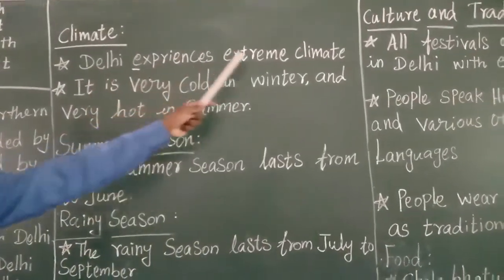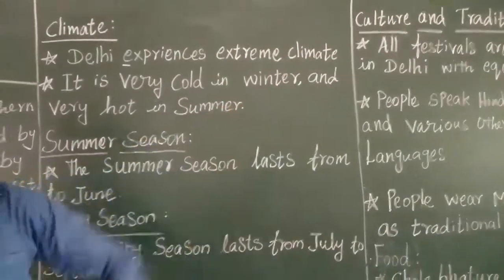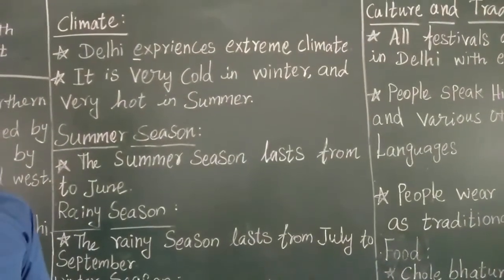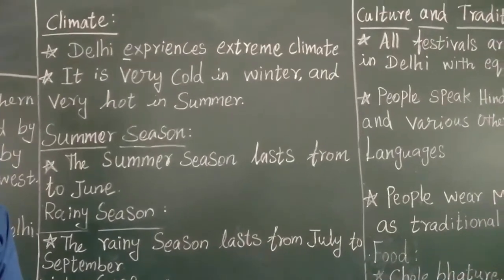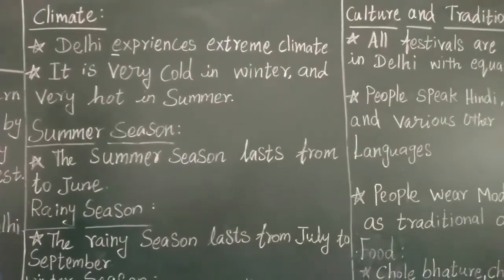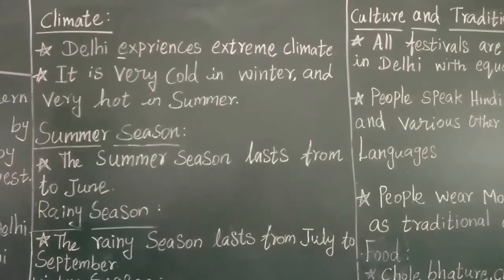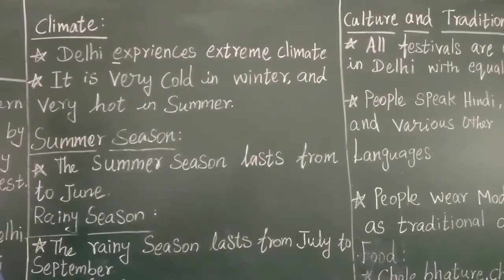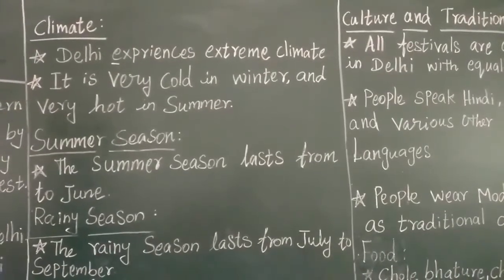Delhi experiences extreme climate. Whatever may be the climate, whether it is summer or winter or rainy season, Delhi experiences the extreme climate. That means maximum. If summer comes in Delhi, it will be very hot.